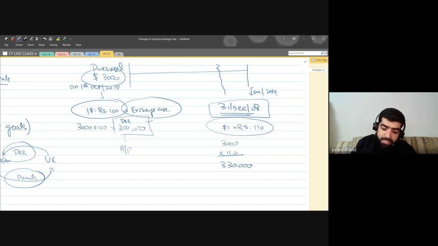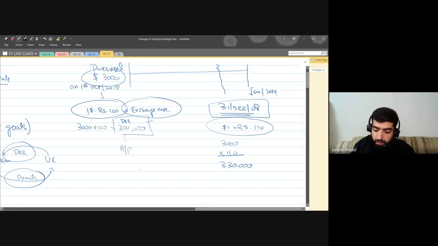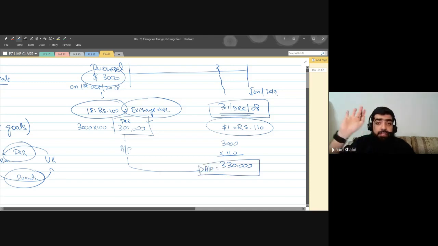Because of the change in the exchange rate, my liability is not 300,000; the liability has increased to 330,000. I still haven't paid that amount; I'll be paying it in the month of January.